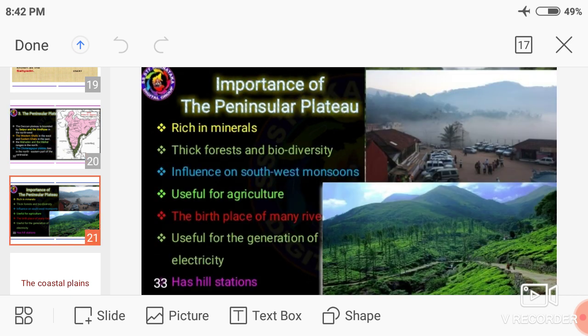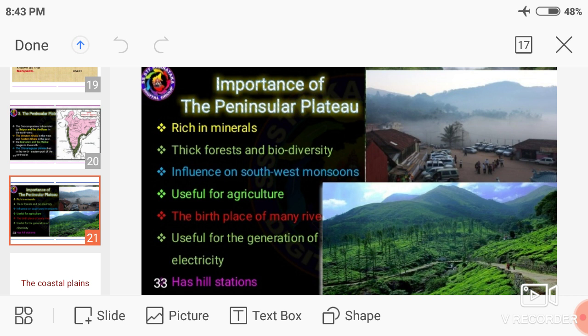Okay, my dear students. The next is the importance of the Peninsular Plateau. What is the economic importance of the Deccan Plateau? Why is it economically important? Okay. Peninsular Plateau is rich in minerals.